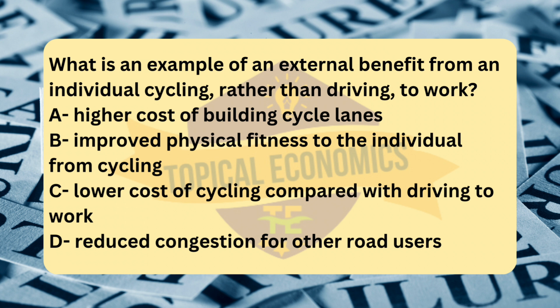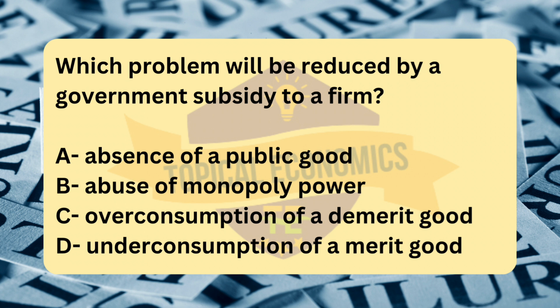Lastly, option C. Lower cost of cycling compared with driving to work, refers to the private benefit that the cyclist receives in terms of cost savings, e.g., fuel, parking, but it is not an external benefit. External benefits arise from effects on others, not the individual making the decision. Moving to question number 8.